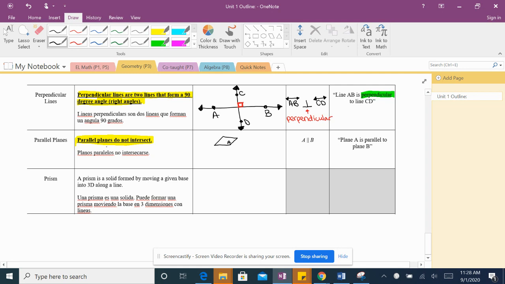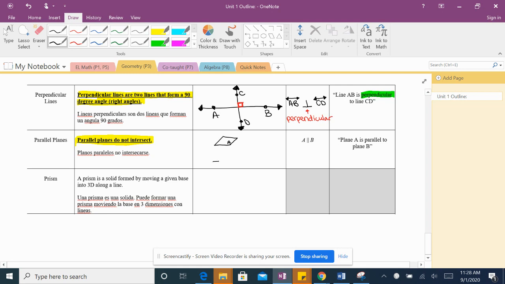Tenemos la palabra planes. Planes ends in S. And that means it's plural. So we have more than one. Planos termina con S. Entonces, este significa es plural. Entonces, es más que uno.